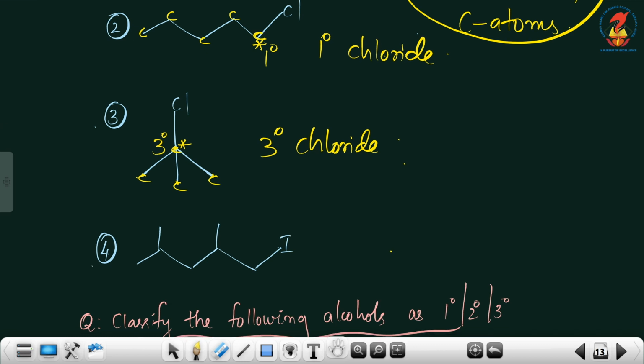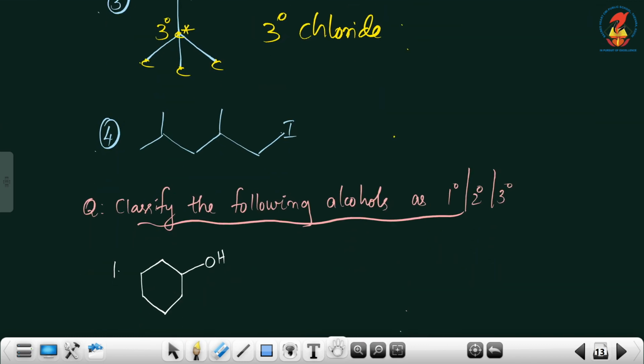Okay, now as the fourth question, an iodide is given, and here again a bond line representation is given. See, iodine, it is attached to which carbon? Here we have carbon, here and here, isn't it?